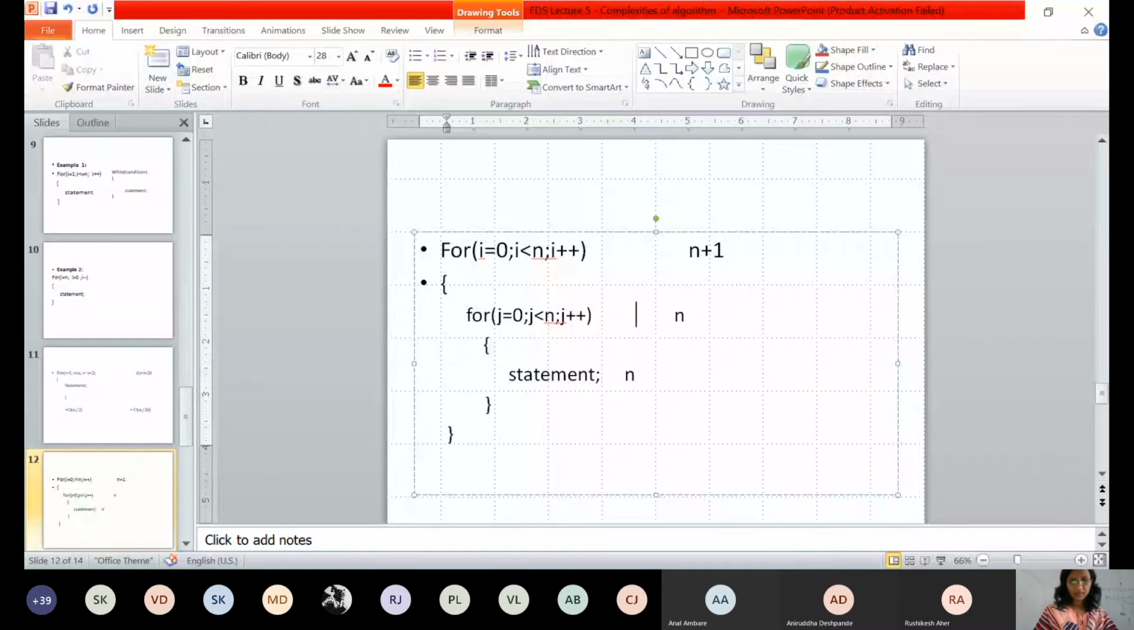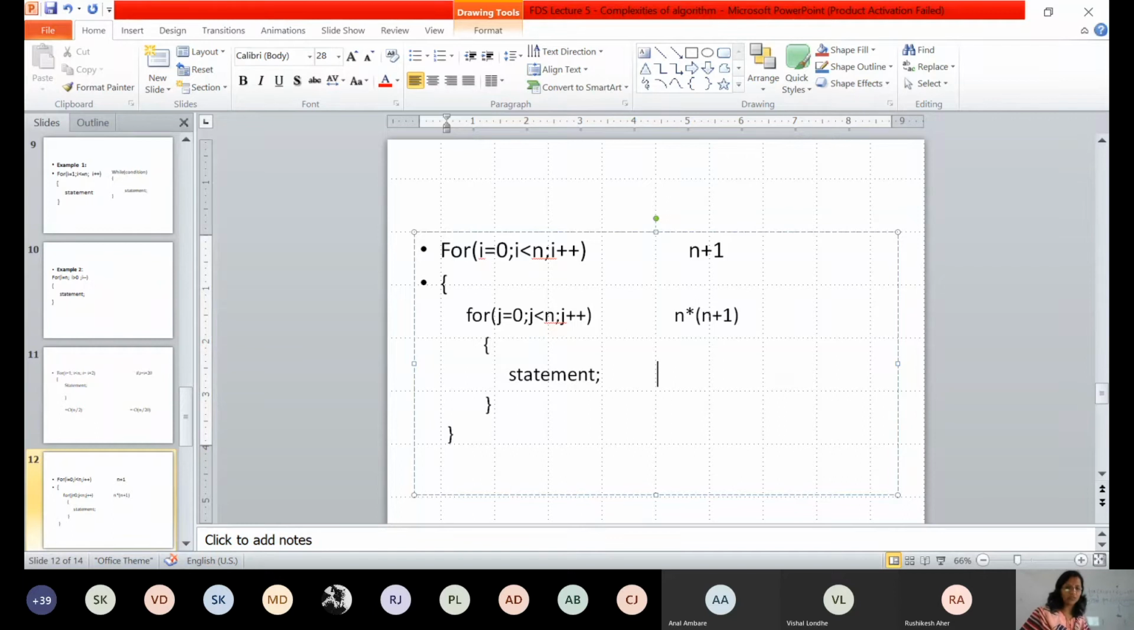N into what? The inner for loop will be executed for how many times? N into, in the bracket, n plus 1, n times, plus 1. Right? Okay. So this is about two for loops. What about this particular statement? Tell me, how many times will this particular statement be executed?